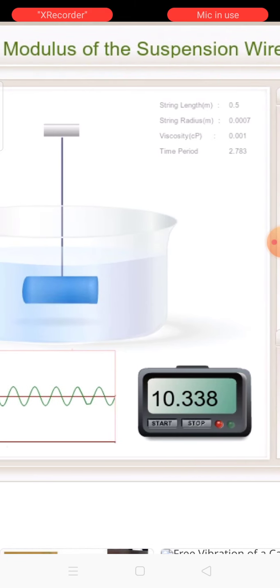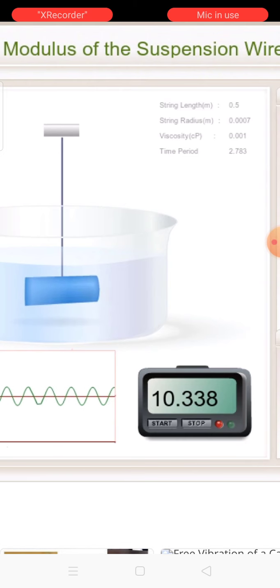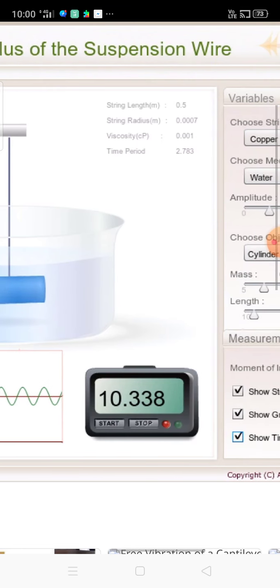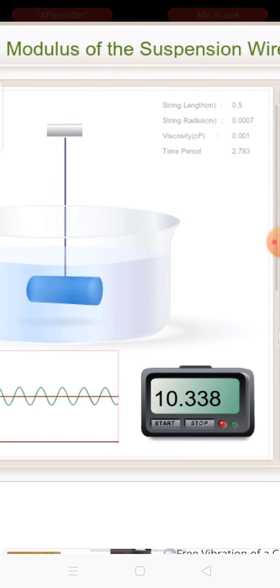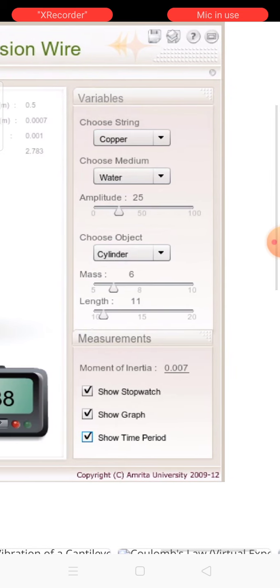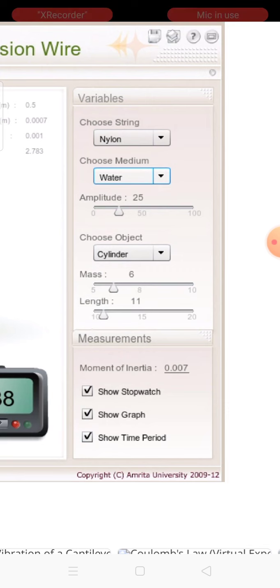It is angular oscillation or torsional oscillation. See the motion within the solution, and the rigidity modulus can be determined accordingly by the following equation that I will be showing you later on. First I will show you the simulation part. Now I am showing another material. Say I am choosing nylon, and again I am going back to air.